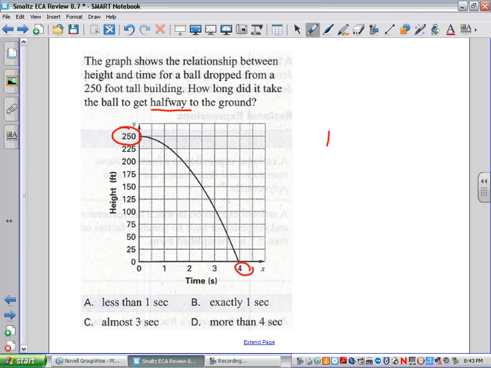250 divided by 2 is 125. So if I come over to the chart and find 125, and I go straight across to that graph, and I look straight down, about how many seconds would that be when the ball was halfway? It looks to me like it's almost 3 seconds. So my answer there is the C, almost 3 seconds.